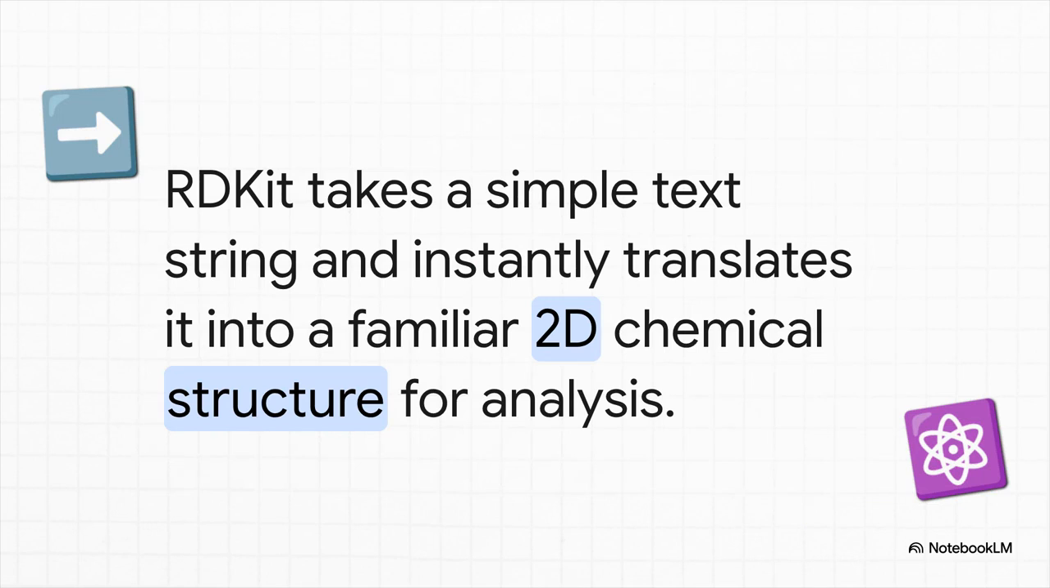And this is where the magic really happens. RDKit grabs that simple text string and boom, in a blink of an eye, it translates it back into the 2D chemical structure that scientists are used to seeing. This is like the fundamental first step for pretty much everything else you'd want to do.